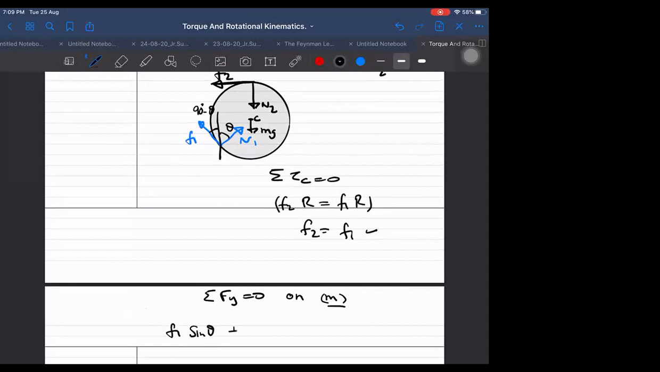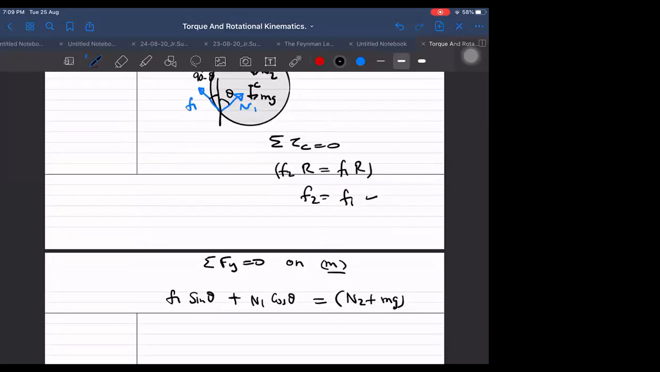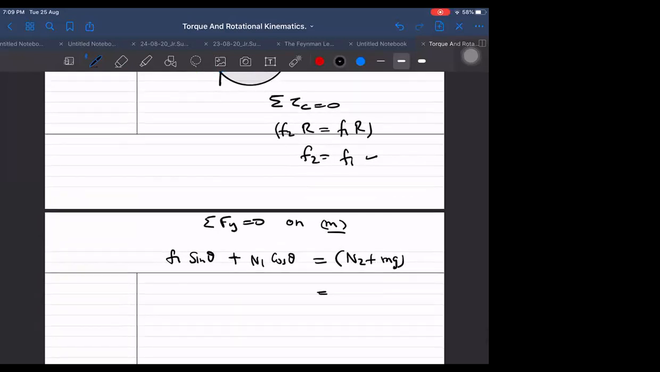Then we are writing F1 sin theta plus N1 cos theta is equal to 0. N2 plus small mg, which is equal to, N2 is already capital Mg by 2, plus small mg. And here it is N1 we already obtained: F1 sin theta equals capital Mg by 2 plus small mg, times cos theta.